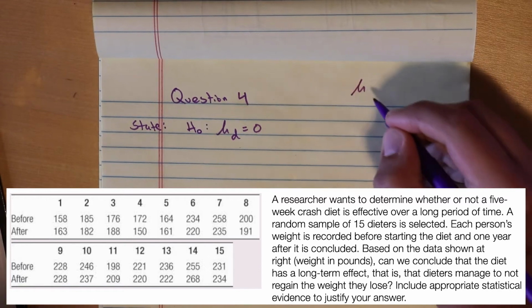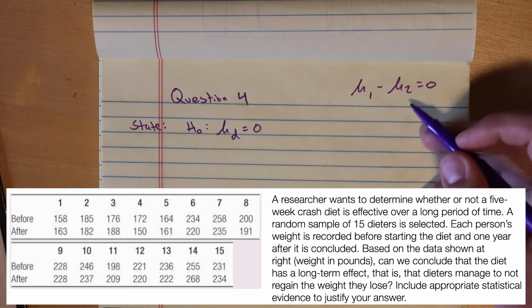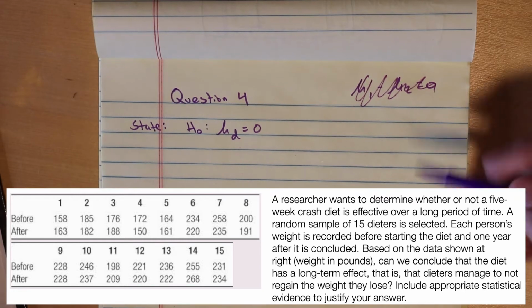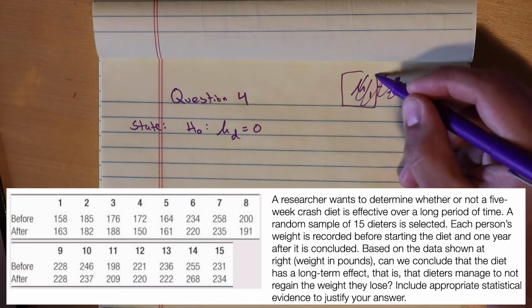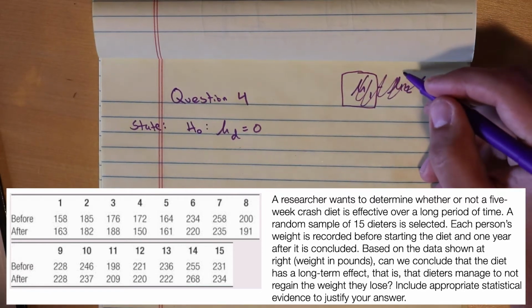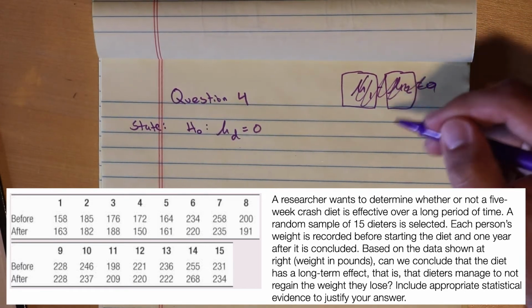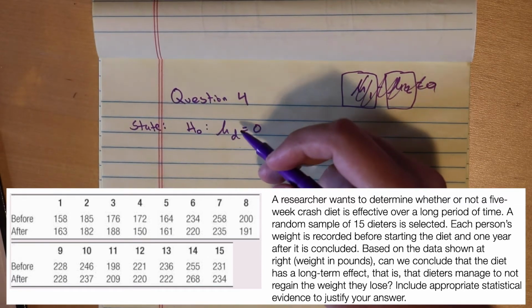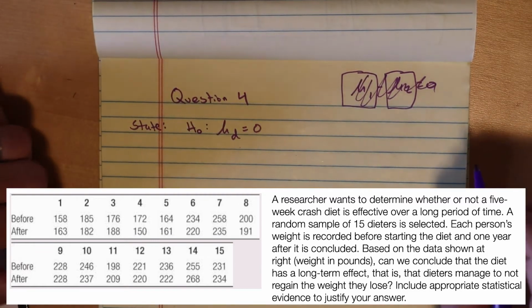So you might see something like this, mu1 minus mu2 equals 0, later. That would imply that we have 2 separate samples or 2 separate populations. We don't have that here. Each person has their own weight. So it's 1 sample of 15 dieters. If it was like, 15 dieters did this particular weight loss program and these people did the exact same thing that they have been doing, then we compared those average weight losses, then it'd be a 2 sample test for a difference in means. But this is a 1 sample test for a mean difference because everyone was paired with each other. This is a paired t-test for a mean difference.